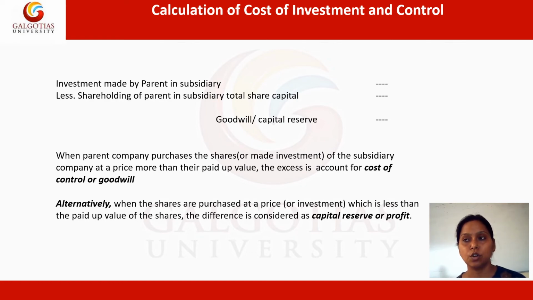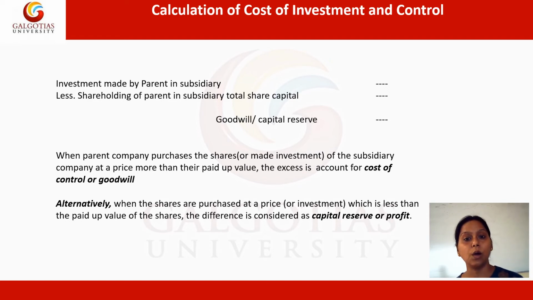Because the ownership of the parent company over the subsidiary falls under the range of more than 50% till 100%. Only then will the other company become a subsidiary.